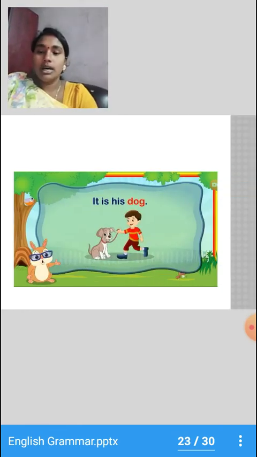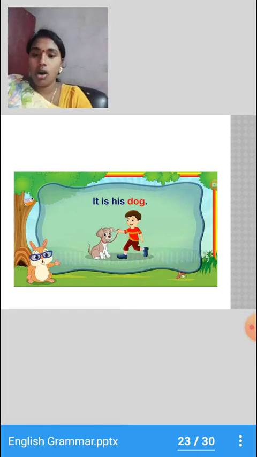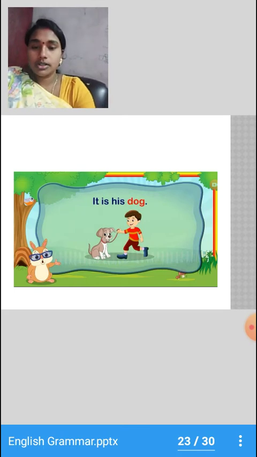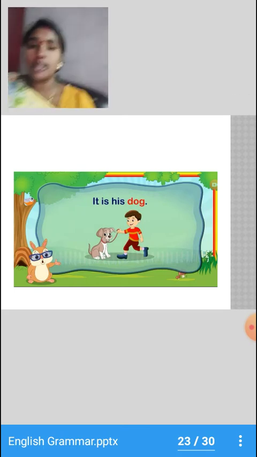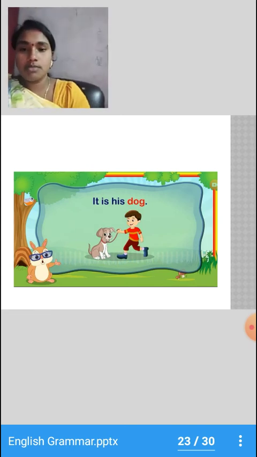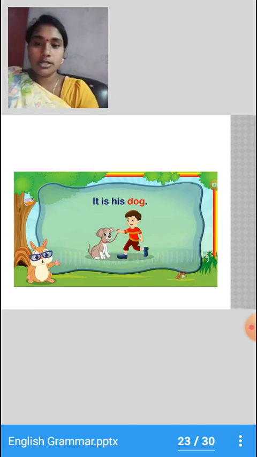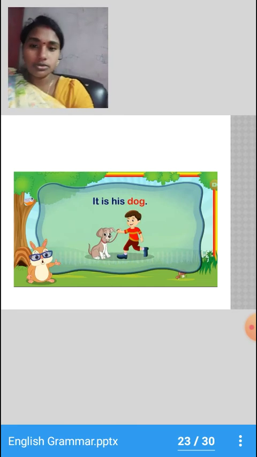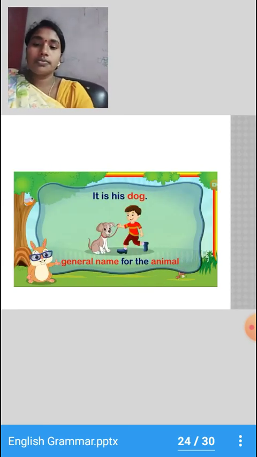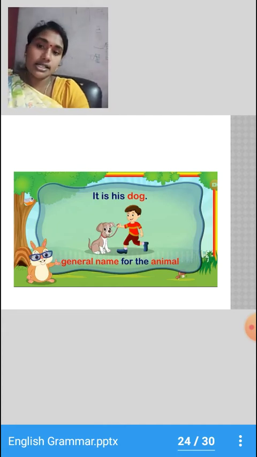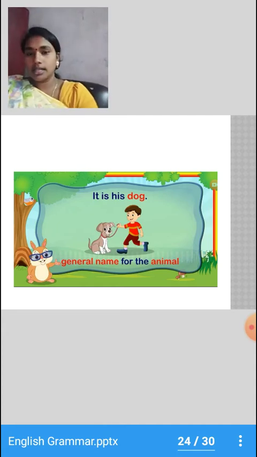Now, it is his dog. Let me repeat. It is his dog. So, the dog's name is not mentioned here. So, it is a general name given for the animal. Right? So, the dog's name is not mentioned. Only it is mentioned as a dog. So, dog comes under a common noun. So, dog is the general name for the animal.